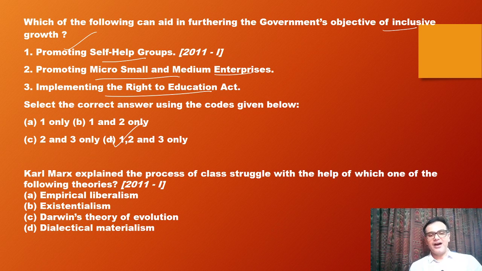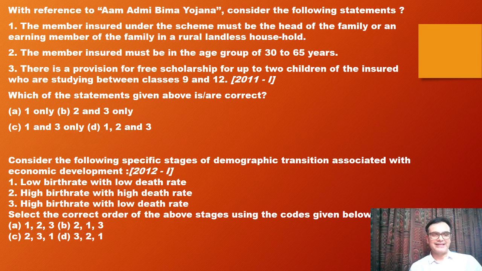Now, next, Karl Marx explained the process of class struggle with the help of which one of the following? So, it was dialectical materialism. We all know about it. We studied NCERTs. That's where it's coming from. Next, with reference to Aam Aadmi Bima Yojana, consider the following statements. Now, again, the Bima Yojana. So, you see the type of question. They say the members insured must be like this, there is a provision for scholarship. So, again, within the schemes, what they ask is the beneficiaries and the objectives or the ministries or departments. These are the things that they are most concerned with. So that's what you have to study in these schemes.